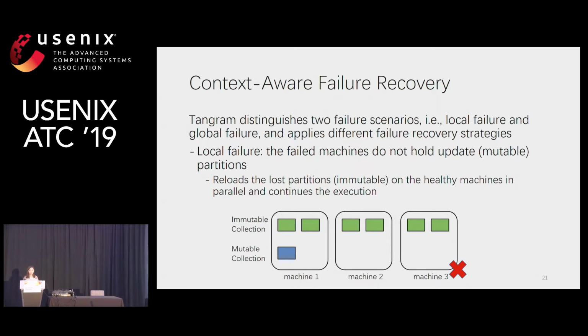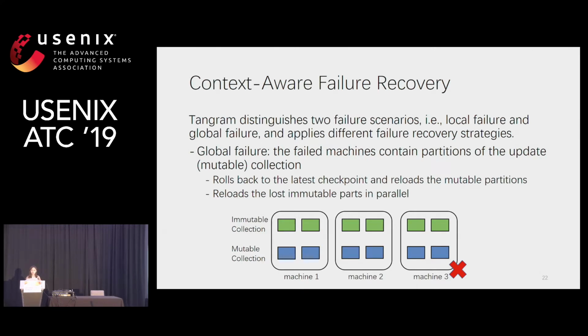For failure recovery, Tangram distinguishes between two scenarios based on the data mutability, local failure and global failure. Local failure is a case where the failed machines do not hold the update partition, but only the immutable partitions. In this case, recovery is simple. We can just reload the lost partitions on healthy machines and continue the execution. For global failure, we have failed machines containing mutable data collections. In this case, Tangram rolls back to the latest checkpoint for the mutable partitions and reloads the lost immutable partitions in parallel.